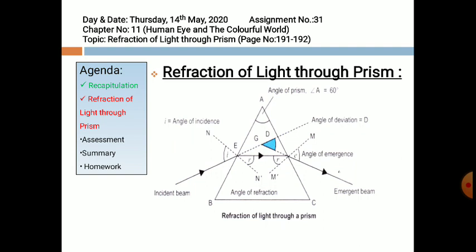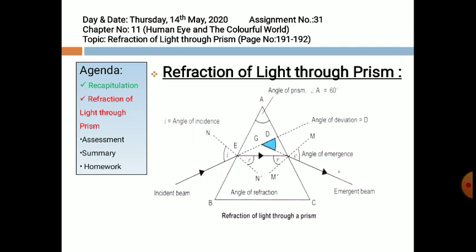What is angle I? At point E, angle of incidence. At point G, angle D is there, it is angle of deviation. Angle E is angle of emergence. R, angle of refraction. Angle A is angle of prism. The incident ray strikes on which rectangular surface? AB surface. The emergent ray comes out of the prism from which surface? AC surface of the prism.